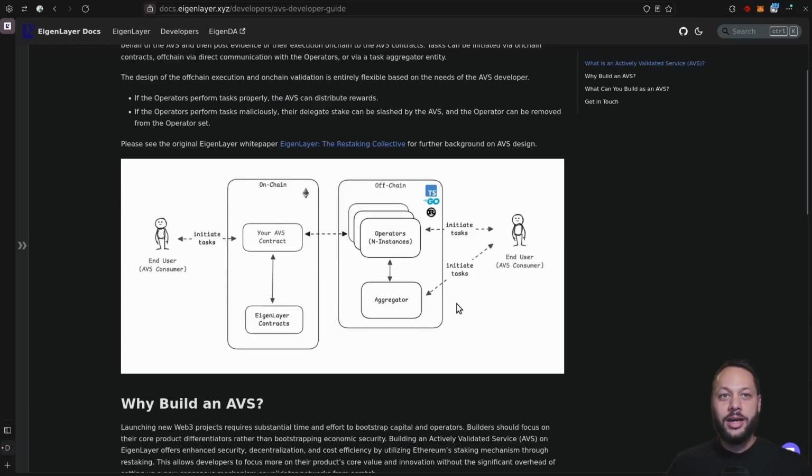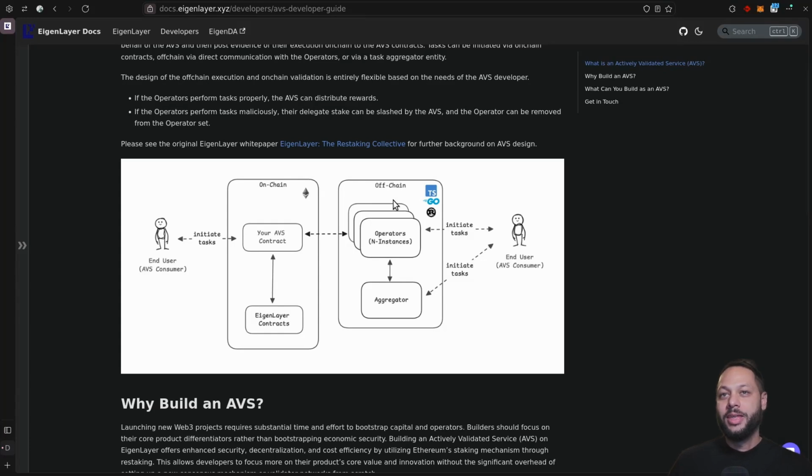So if you have a look at the diagram here, you can see that we have an end user or AVS consumer. They would initiate a task via your AVS contract, which we'll build in this video. And we have the operators or operator set. So it could be one operator or a group of operators. And these go ahead and fulfill the task requested by the end user.